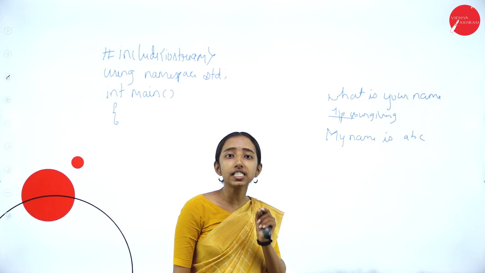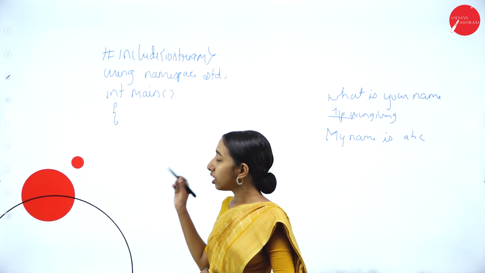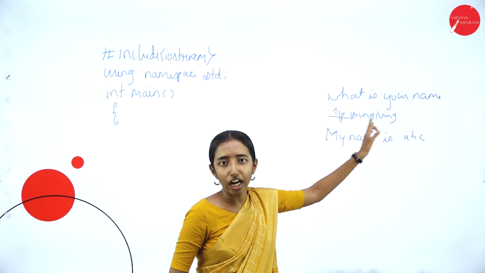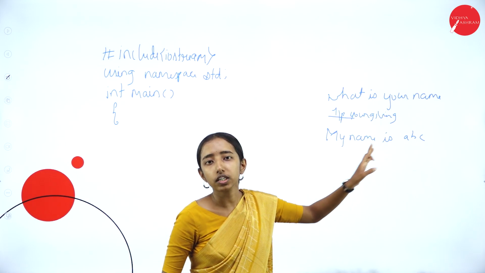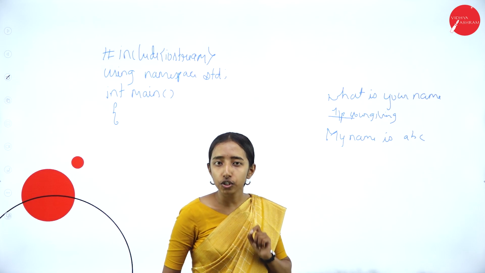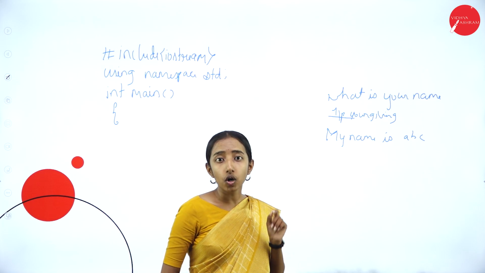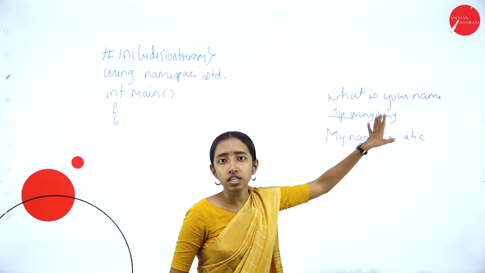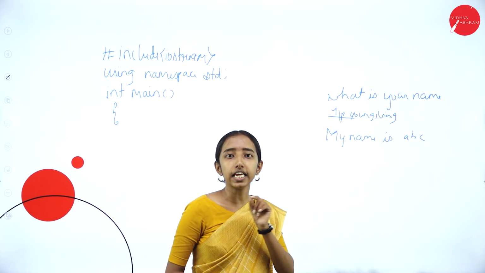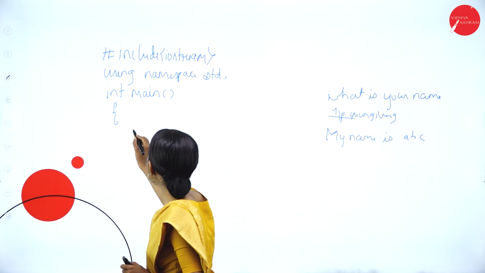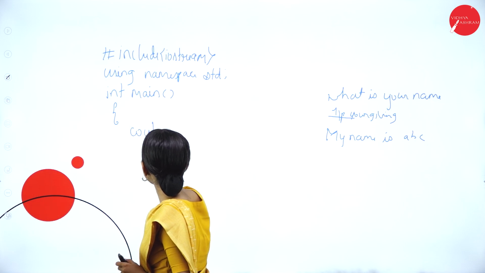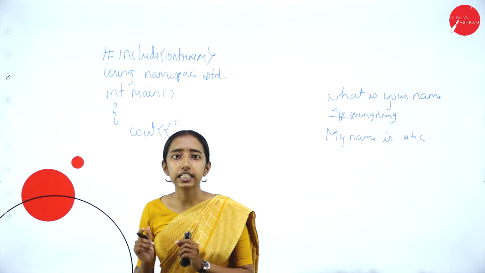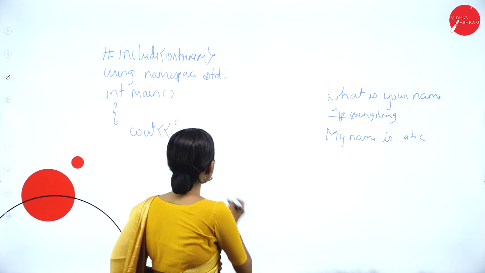So how to do it in C++? Now on the output screen, I should have a display of what is your name. So what should I use? Cout. So I will be using cout, then the stream operator, and everything should be written in double quotes.